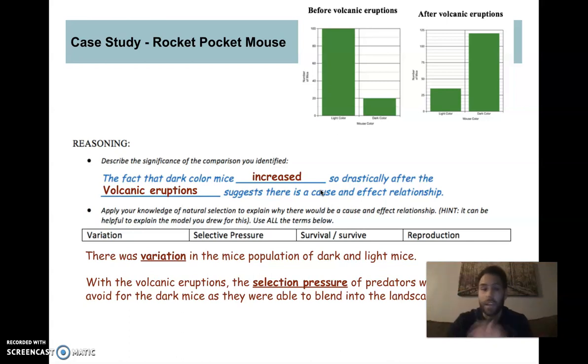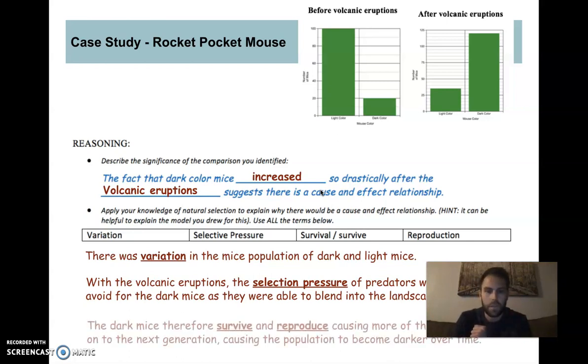So notice that the selection pressure is not the dark rock. It's not the volcanic eruptions. What's causing some mice to die and not reproduce and what's causing others to survive is the predators. It just happens that the environment changed to make it easier or less easy for predators to see certain mice. But the selective pressure is the predators. All right, so now that we have our variation and selective pressure, the dark mice therefore survive and reproduce, causing more of their genes to pass on to the next generation, causing the population to become darker over time.